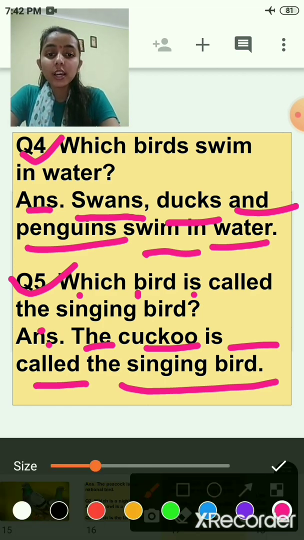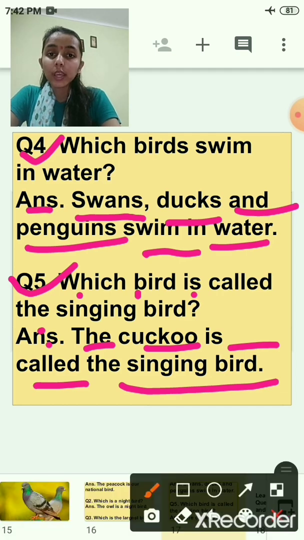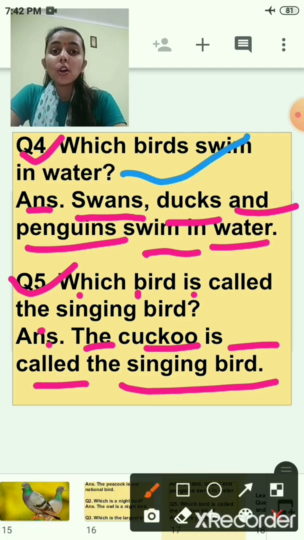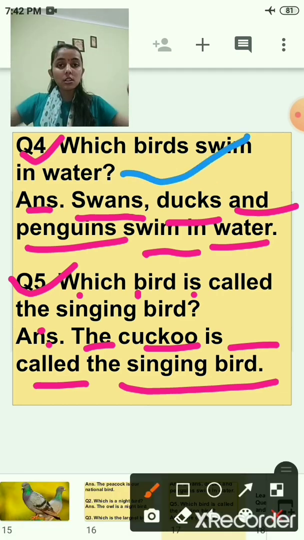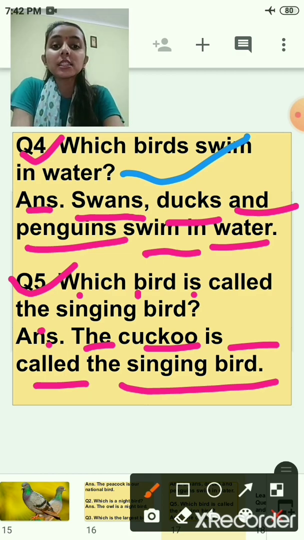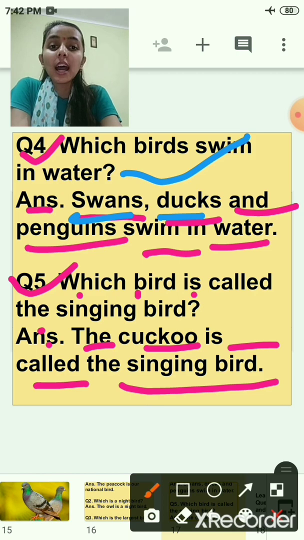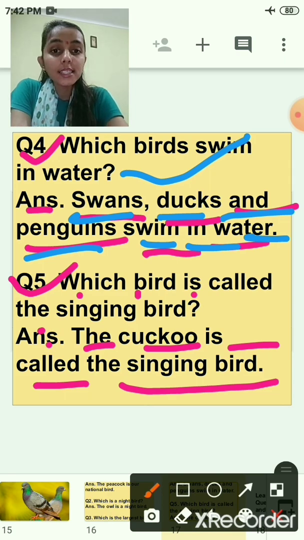Now children, again we will revise. Okay? Fourth question is, which birds swim in water? Answer is swans, ducks and penguins swim in water.